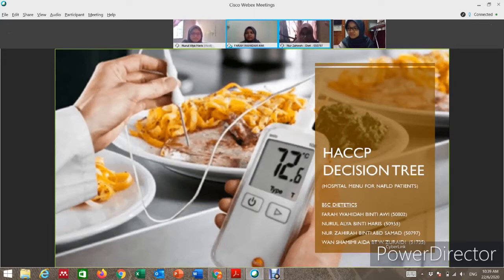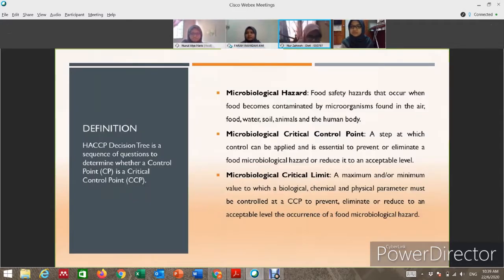Begin the presentation. The definition for HACCP decision tree is a sequence of questions to determine whether a control point is a critical control point.